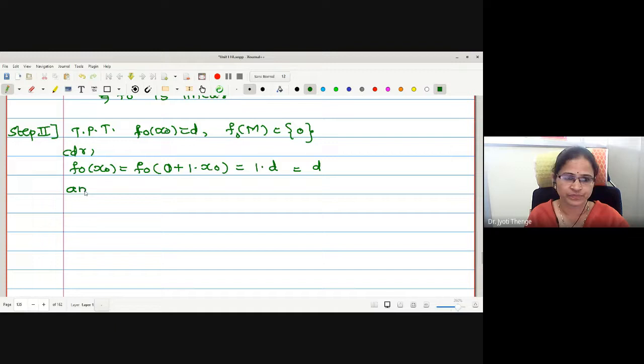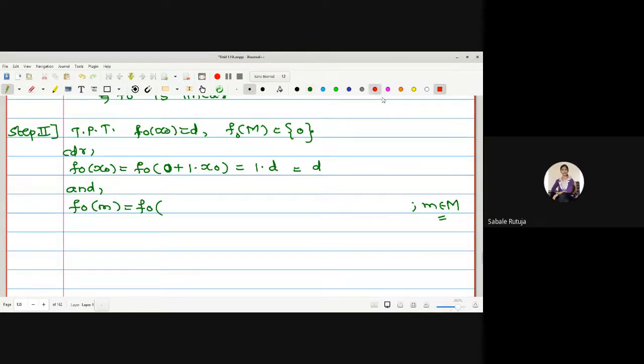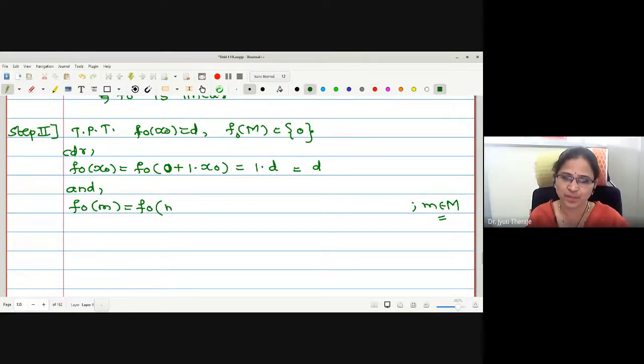And now f naught of M equal to singleton 0 we have to show. Therefore, I will consider f naught of m, where m is an element of M. Again, we will try to write it as a linear combination of elements of this type. How can I write it? This is an element of M, so I write it as m plus 0 into x naught.